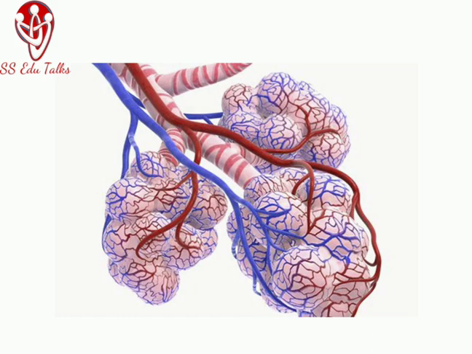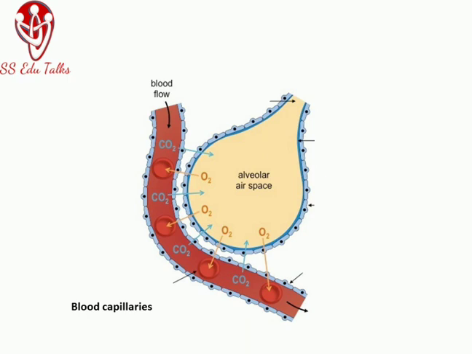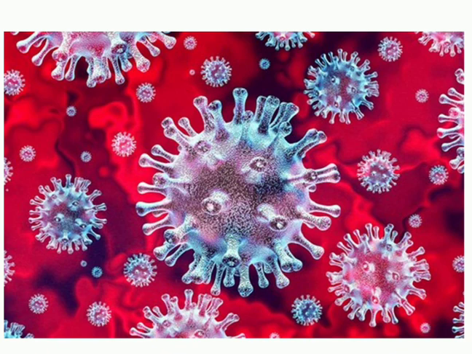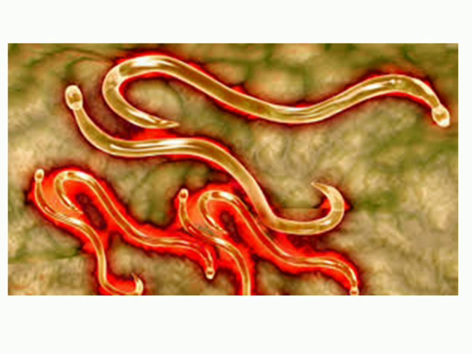The oxygen from the alveolar space goes into the blood vessel, and the carbon dioxide from the blood vessel goes into the alveolar space, and it goes out as exhalation. Pneumonia can be caused by bacteria or by viruses, as in COVID-19, which is a virus, as you all know, and by fungi or, rarely, by a parasitic infection. So this is the overall picture that demonstrates the respiratory system.